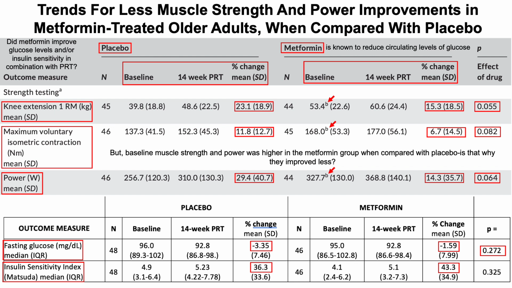Similarly, the insulin sensitivity index improved in both groups, so placebo and metformin-treated. But again, the metformin-treated group did not have a further improvement in insulin sensitivity when compared with placebo. So from this, we can conclude that glucose and insulin sensitivity were not further improved for the group that was supplemented with metformin and that underwent this strength training program when compared with placebo.